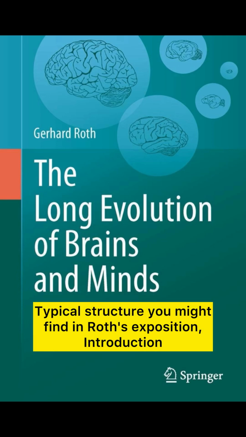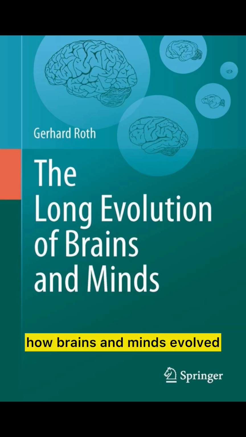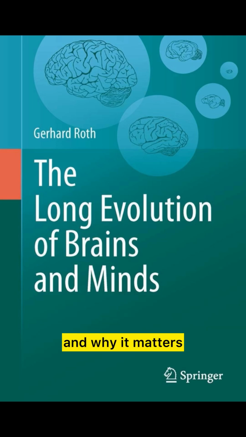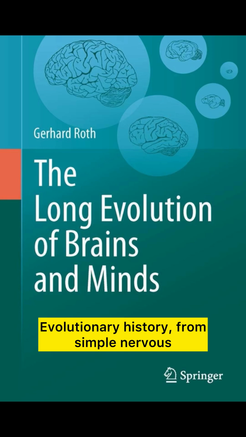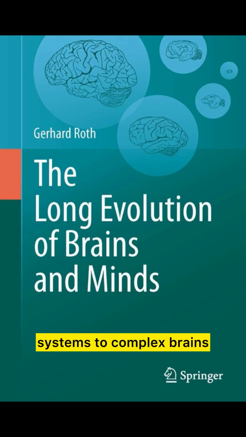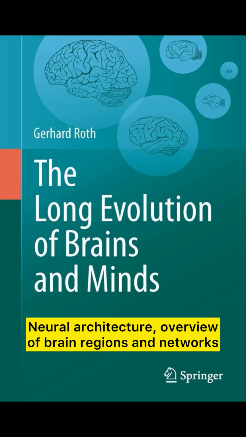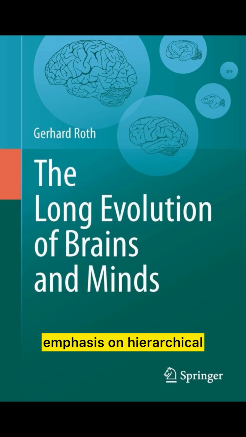Typical structure you might find in Roth's exposition. Introduction, framing the question of how brains and minds evolved and why it matters. Evolutionary history, from simple nervous systems to complex brains. Timeline of major milestones. Neural architecture, an overview of brain regions and networks, with emphasis on hierarchical and distributed processing.